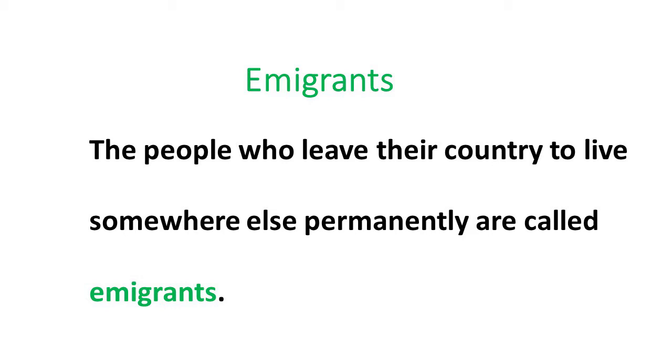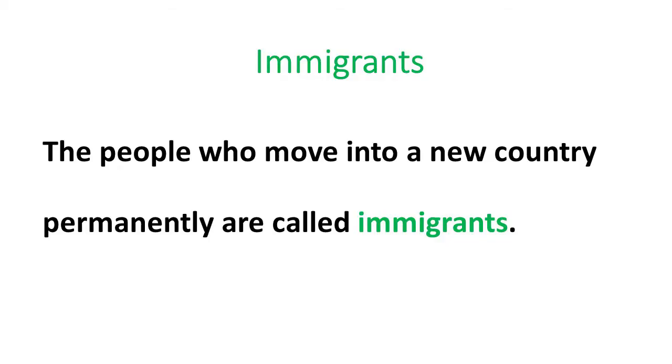These people are called immigrants, right? The people who move into a new country permanently are called immigrants, right, children?